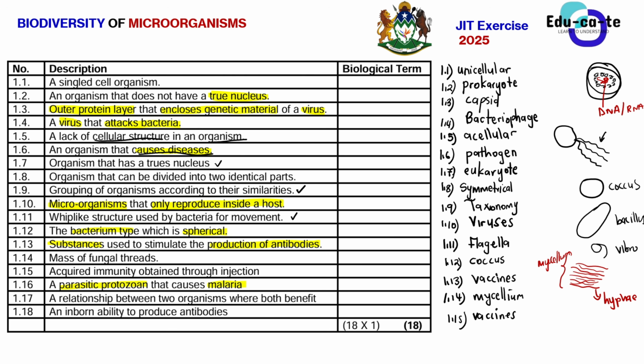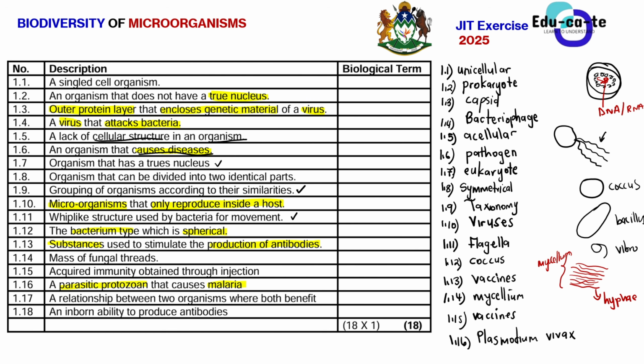Remember that the kingdom Protista is responsible for causing malaria. The microorganism that causes malaria is known as Plasmodium vivax. So Plasmodium vivax is a type of protist, and it is parasitic.